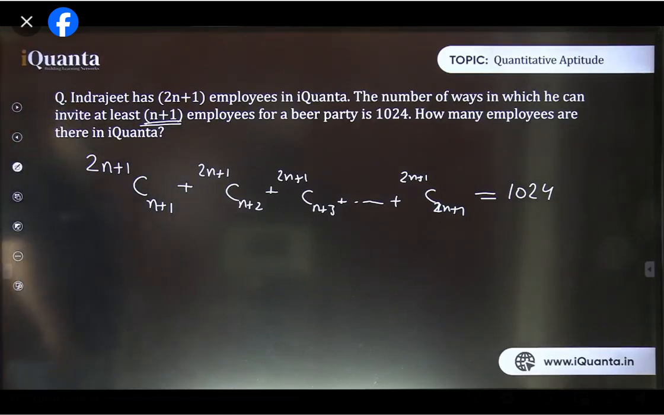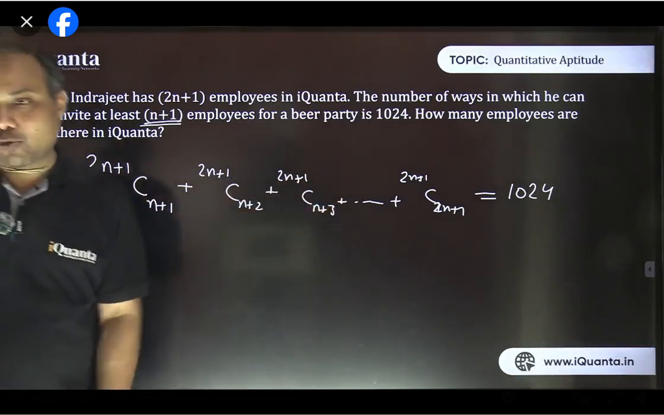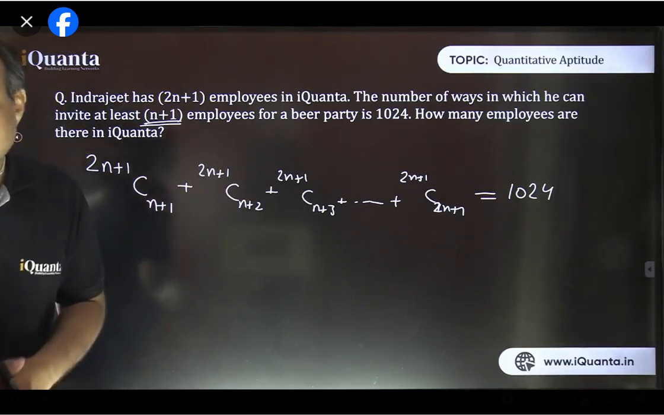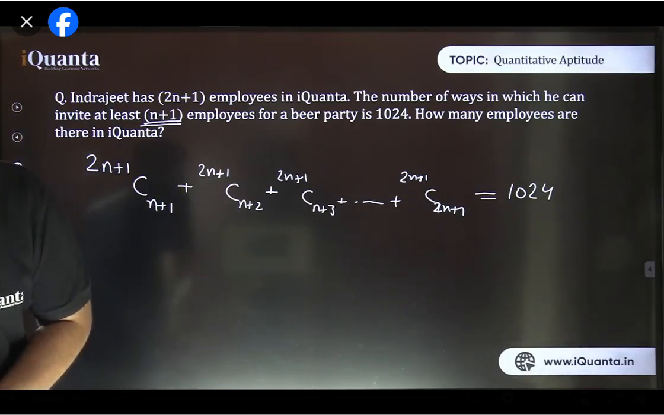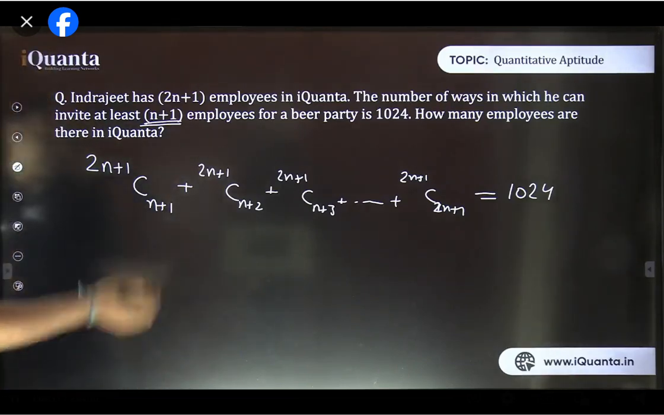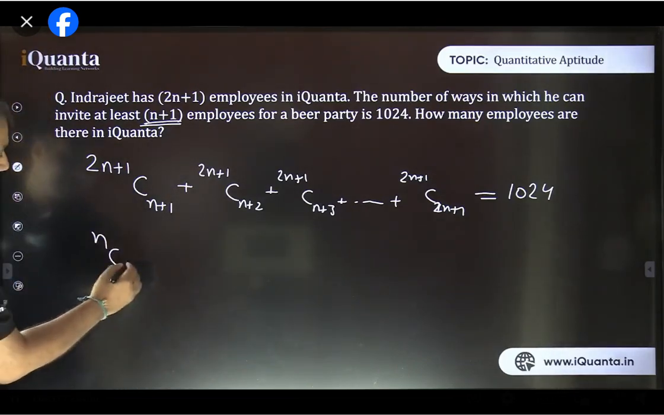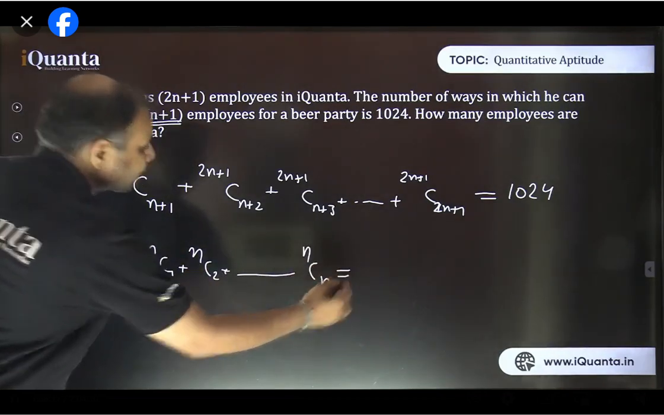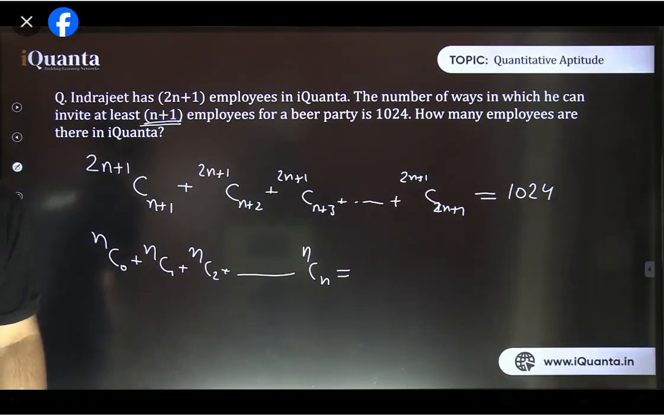Okay, so how many employees are there? That's what we need to find. Now, how to simplify this part? That is the question here. Yes, this is exactly the binomial case. These are binomial coefficients. All these C terms are known as binomial coefficients. Now, how to find this? So let's go for the binomial results only. Just prior to this slide, we discussed that NC0, NC1, NC2, and so on up to NCN. What was this sum? We just wrote it in the previous slide.